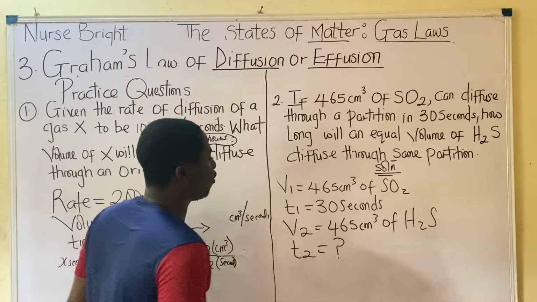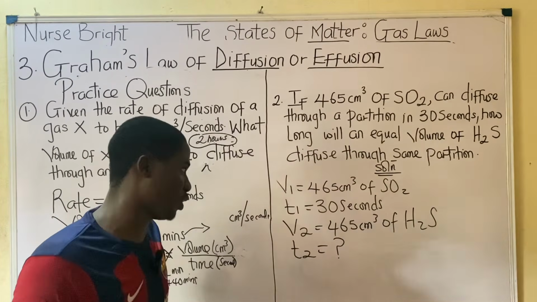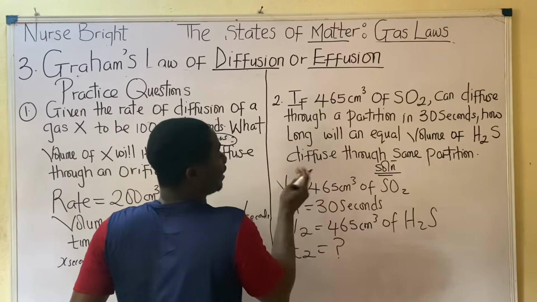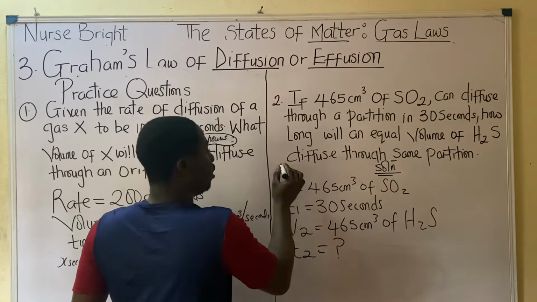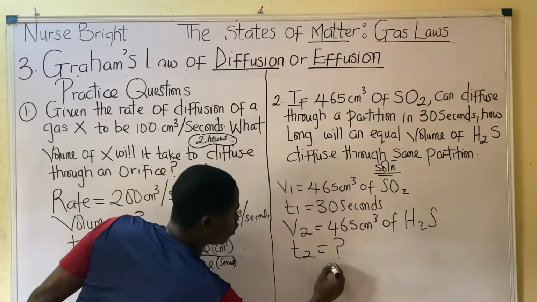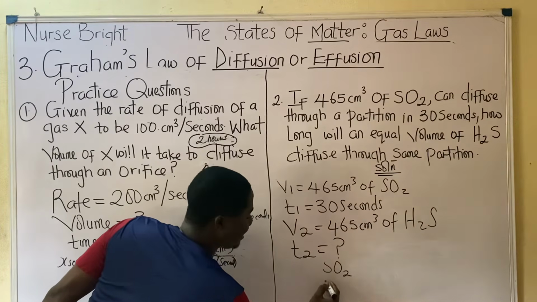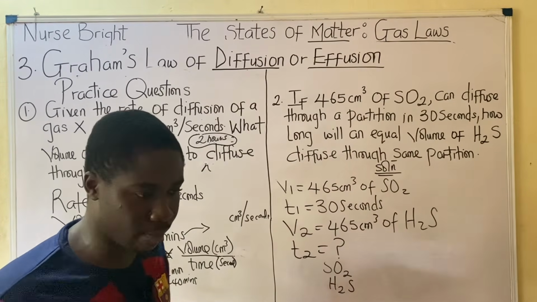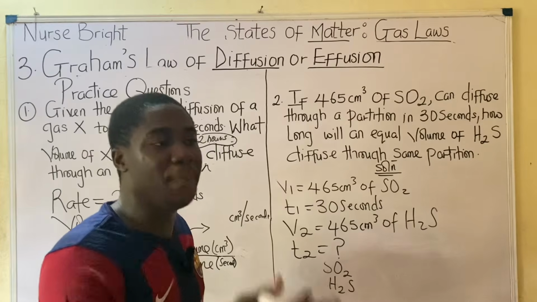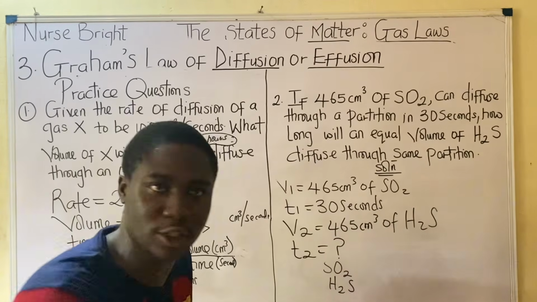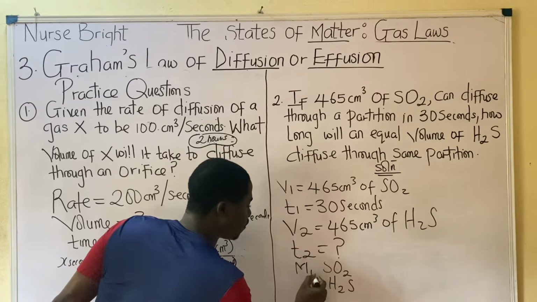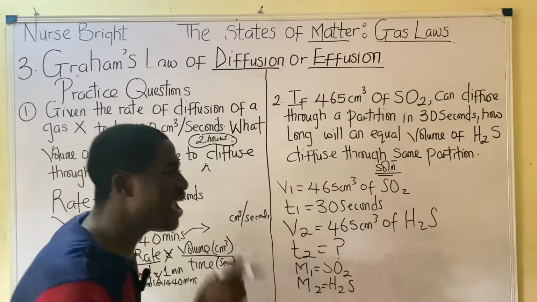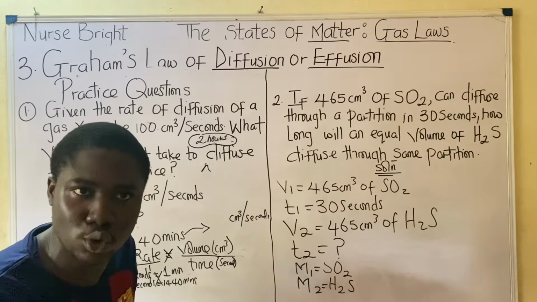Now, if you observe in this particular practice question, we were given the compounds. The first one, SO2, was the first compound, and this is H2S as well. Please watch. SO2 was the first compound, so it should be M1, the molecular mass of the first compound. Hope you know M1 means molecular mass of the first compound, whereby M2 was the second mentioned. H2S was the second gas mentioned, so it should be M2. Hope you understand these things.